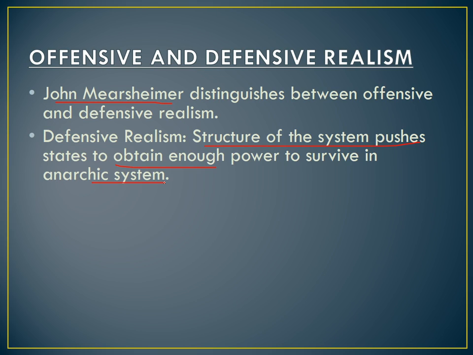States obtain only that much power that they can survive. They don't get that much power to influence the system. They just gain to survive on their own. They don't want to create enemies. Most of the states, most of the smaller states, pursue this defensive policy.